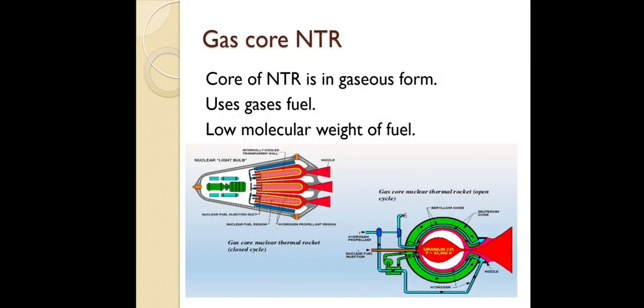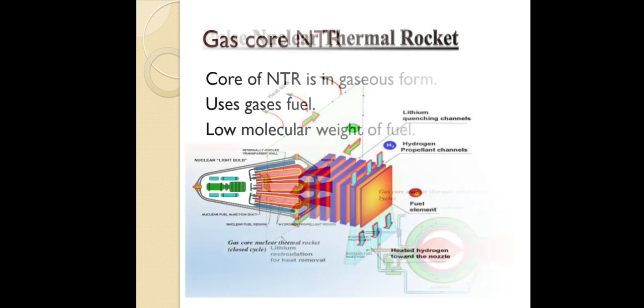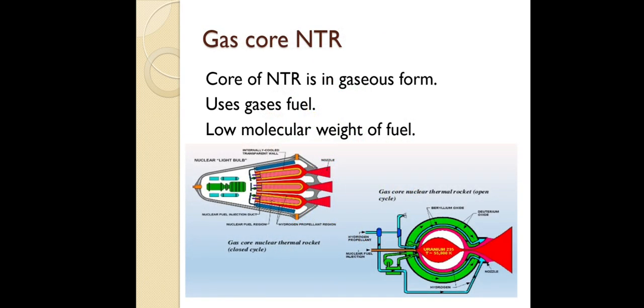Based on that only, we can categorize whether it is a liquid, gas, or solid core. Here you can see the gas core nuclear thermal rocket uses gaseous fuel. So we are using a low molecular weight fuel, which means we need to identify which gas has the lower molecular weight. Along with this we need to align the uranium. Here we have two types, the open cycle and the closed cycle. The other working principles are the same.